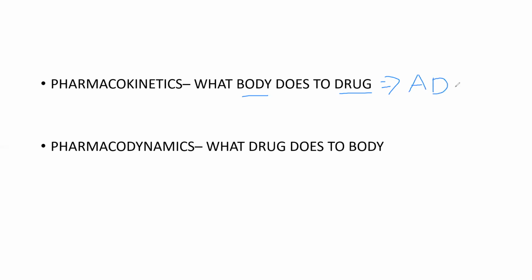That is distribution. Next, after distribution, it will do its work, and later it undergoes metabolism. Metabolism happens in the majority of situations in the liver, and after metabolism it gets eliminated from the kidney in the majority of cases, and through bile in a few cases. So this is what pharmacokinetics means. That means what our body is doing to the drug: absorption, distribution, metabolism, and elimination.